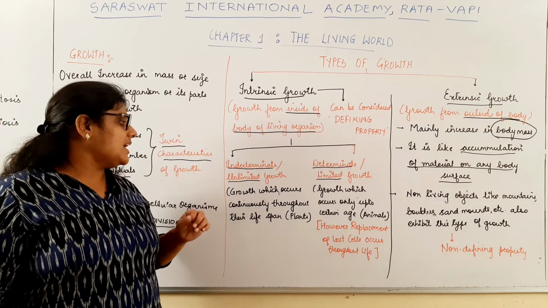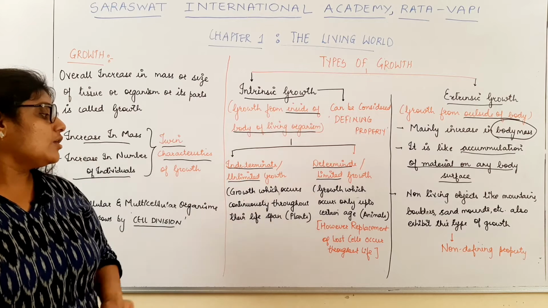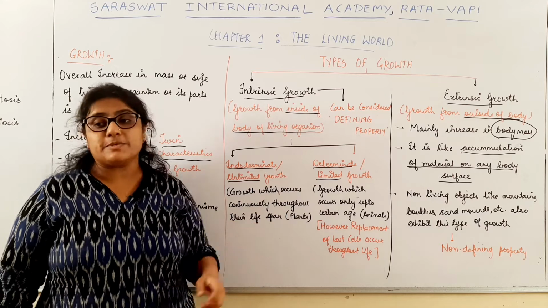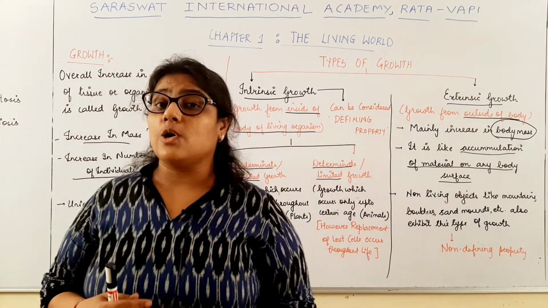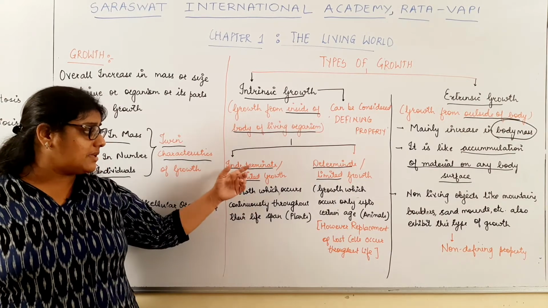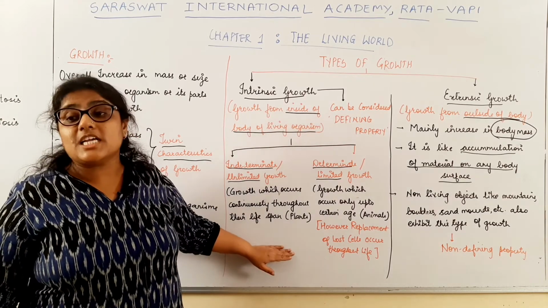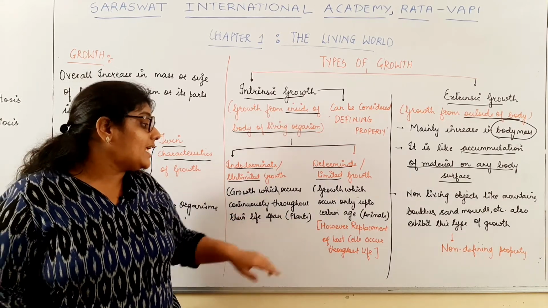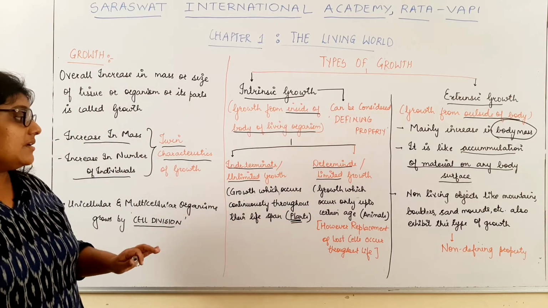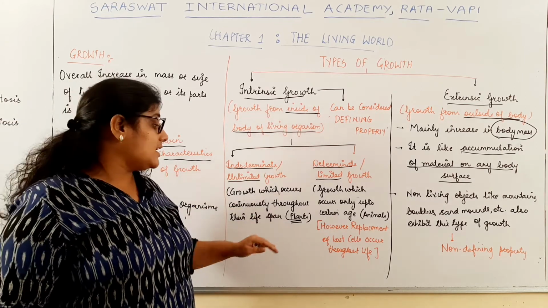Now what is indeterminate or unlimited growth? The growth which occurs continuously throughout the lifespan of the organism. The process of growth occurring continuously throughout the lifespan of the organism is called indeterminate or unlimited growth. This type of growth is found only in plants. Students, very important: unlimited or indeterminate growth is found only in plants.